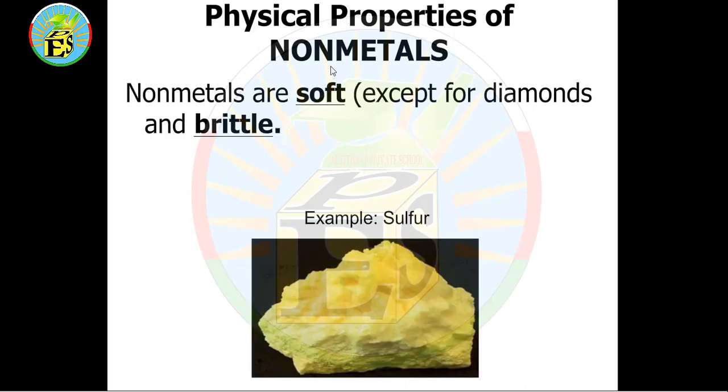Physical properties of non-metals. Non-metals are soft and brittle, except for diamond. Diamond is not soft. Diamond is the hardest stone in the world. For example, sulfur is very brittle, not hard, it's soft.